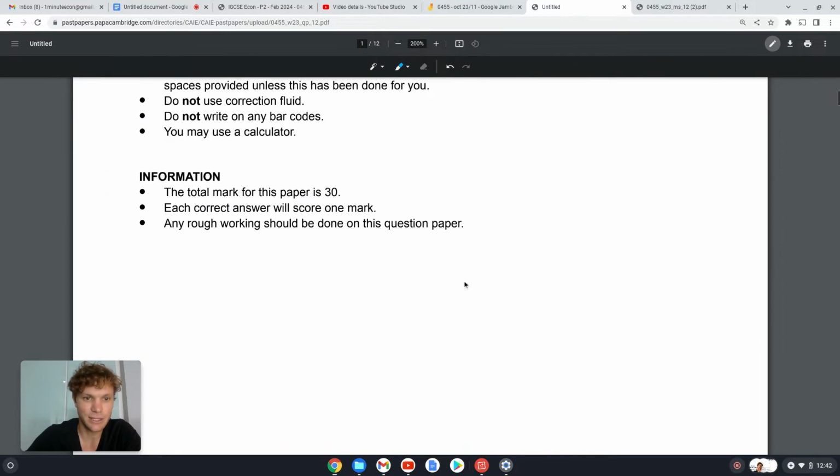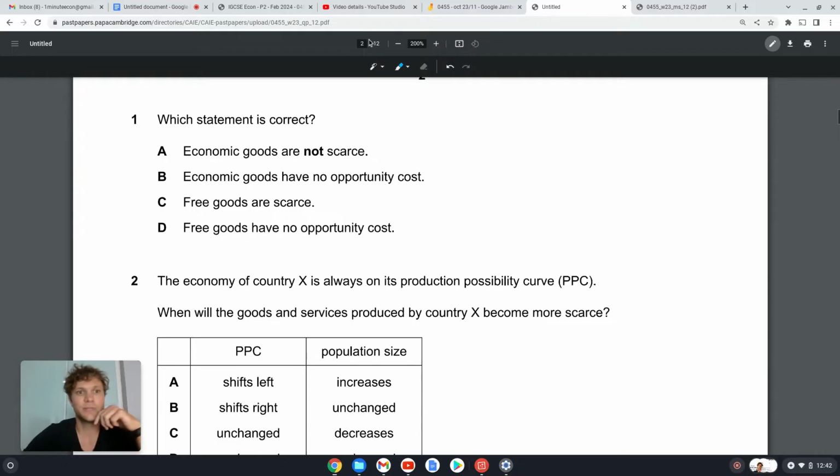Alrighty, let's go. Okay, question 1, which statement is correct? Economic goods are not scarce. Nope, economic goods are scarce. Economic goods have no opportunity cost. Nope, economic goods are made using limited resources, so we have to choose how to use those resources, so they have opportunity cost.